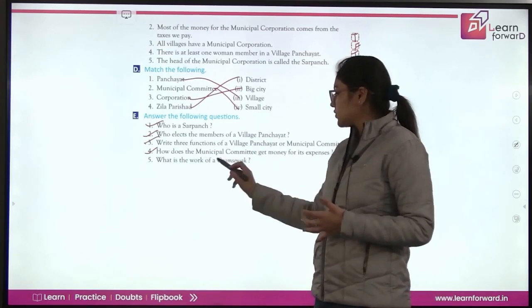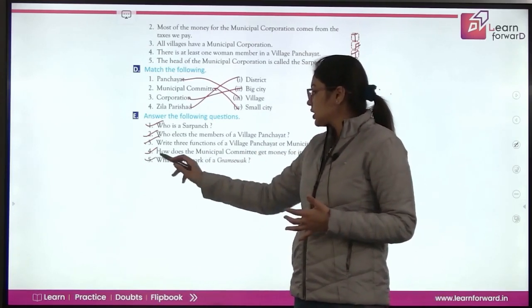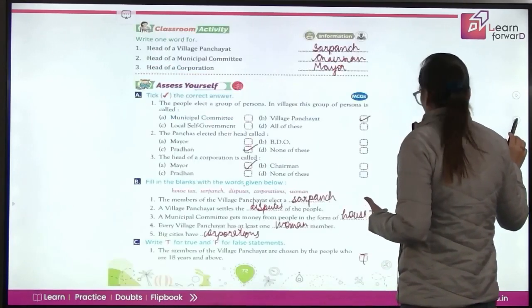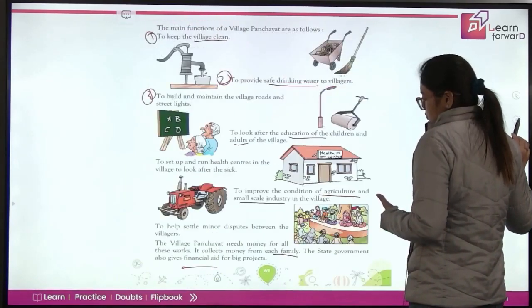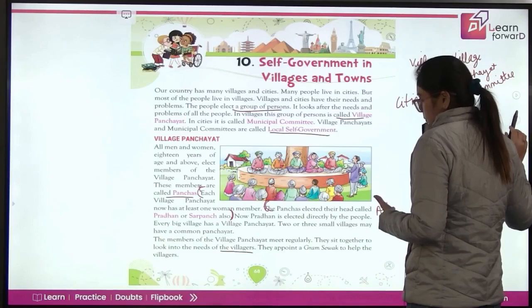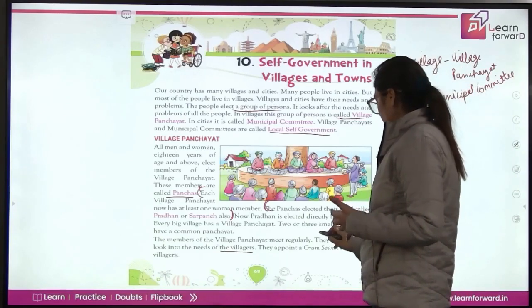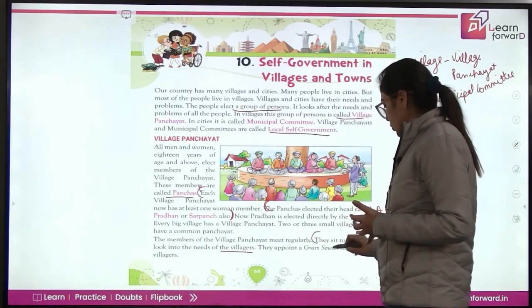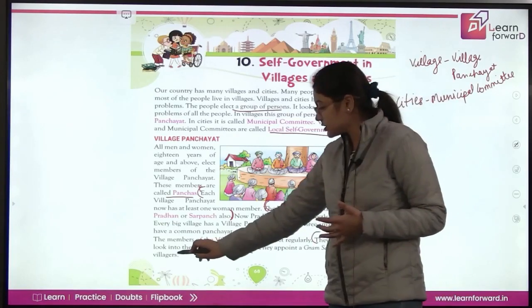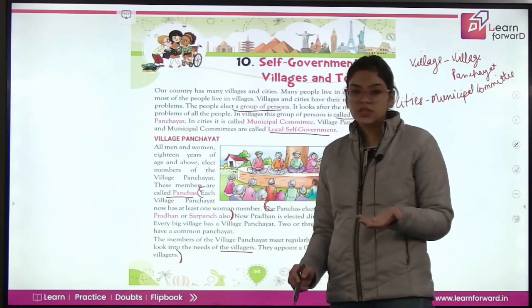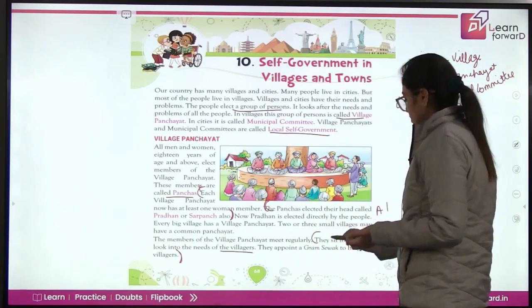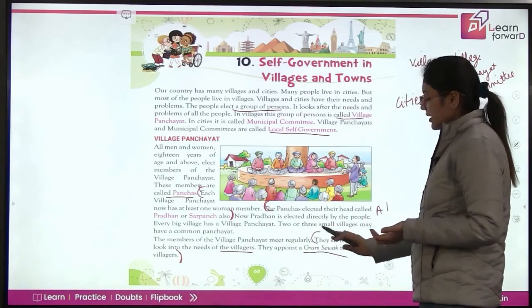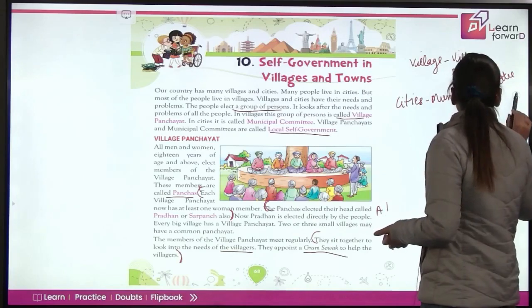Now, what is the work of the Gram Sevak? Let's just go back. What does a Gram Sevak do? The people of the panchayat sit together to look into the needs of the villagers. They appoint a Gram Sevak to help the villagers. So, basically, a Gram Sevak helps the villagers. You will write this point in your last answer.